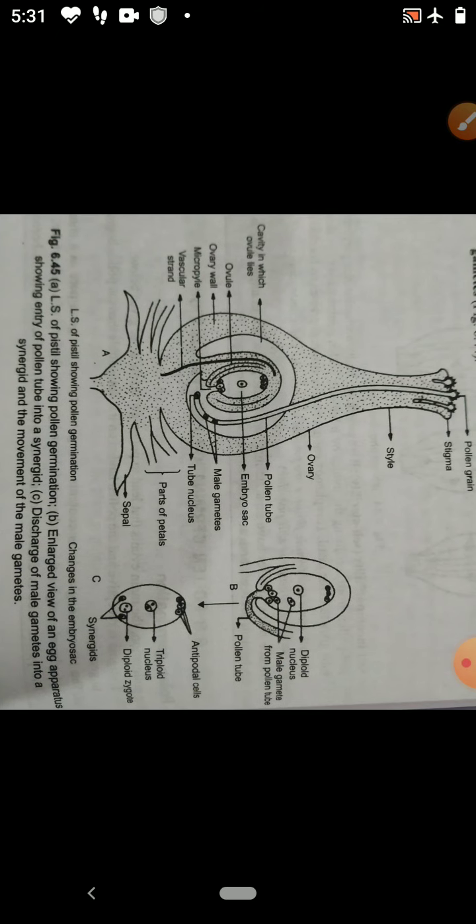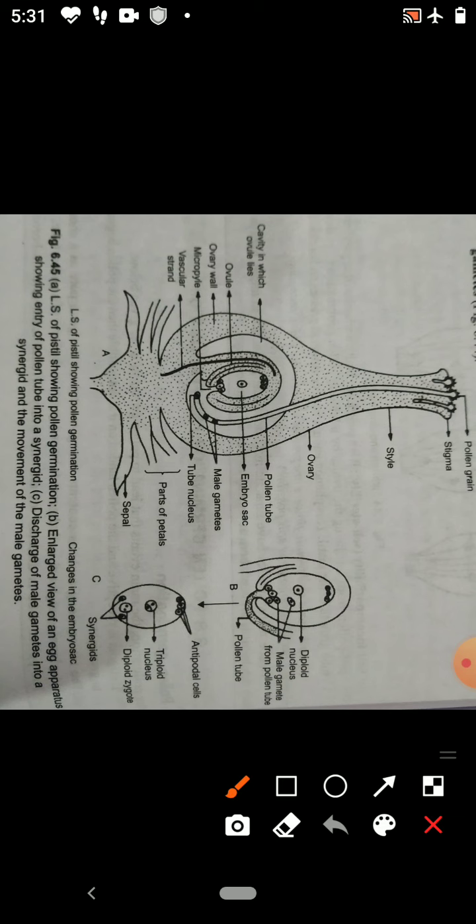Now next is the entry of the pollen tube in the embryo sac. So here in this figure you see the pollen tube is entering through the micropyle, it means there is porogamy. And when the pollen tube enters, then it enters into the embryo sac. The embryo sac is present in the ovule.